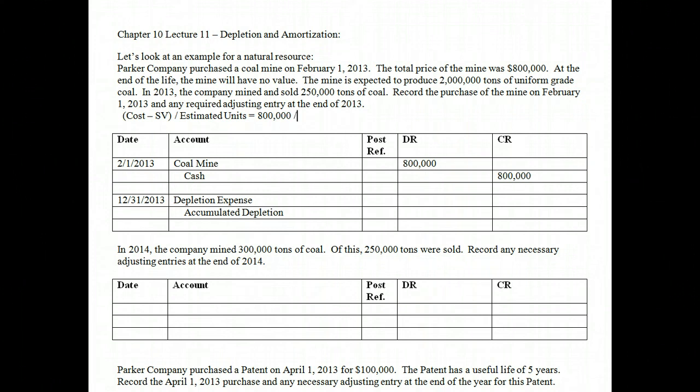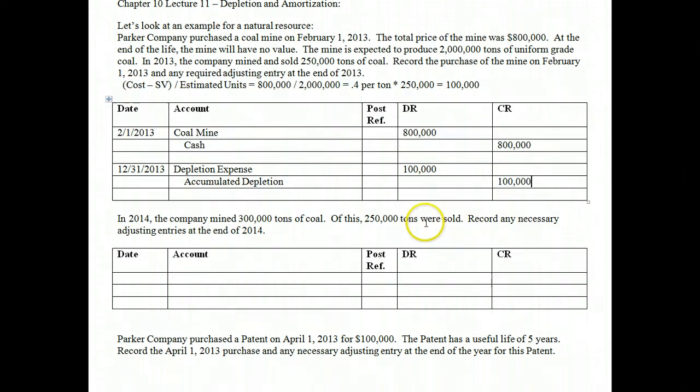And we're going to divide that by the number of units, and we're going to get, or expect to get, 2 million units of coal, 2 million tons of coal out of this mine. So 800,000 divided by the 2 million, and that gives us 0.4. So that's 0.4 in expense per ton. Now what we need to do with that is multiply it by 250,000 because that's the amount that we have mined and sold. So when you take 250,000 times 0.4, you come up with 100,000. So we get to expense 100,000 for this mine because we both mined and sold those units. Okay?